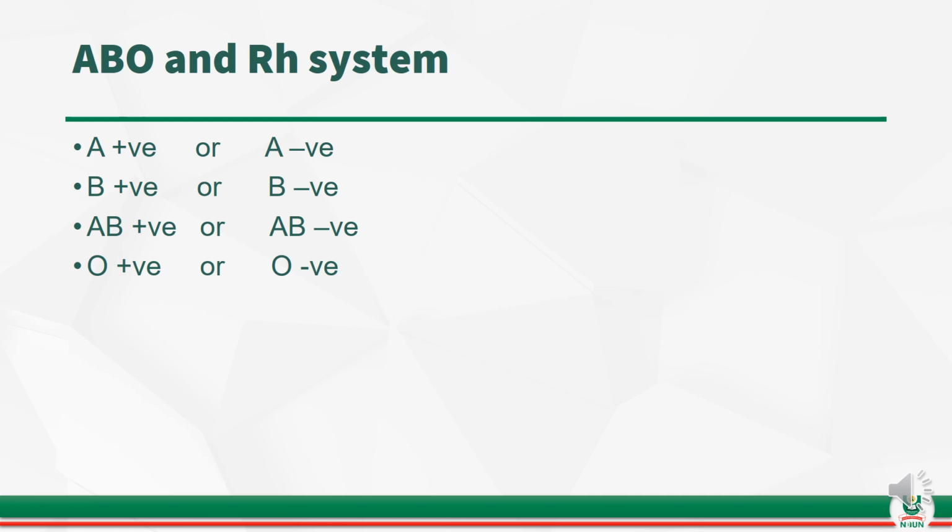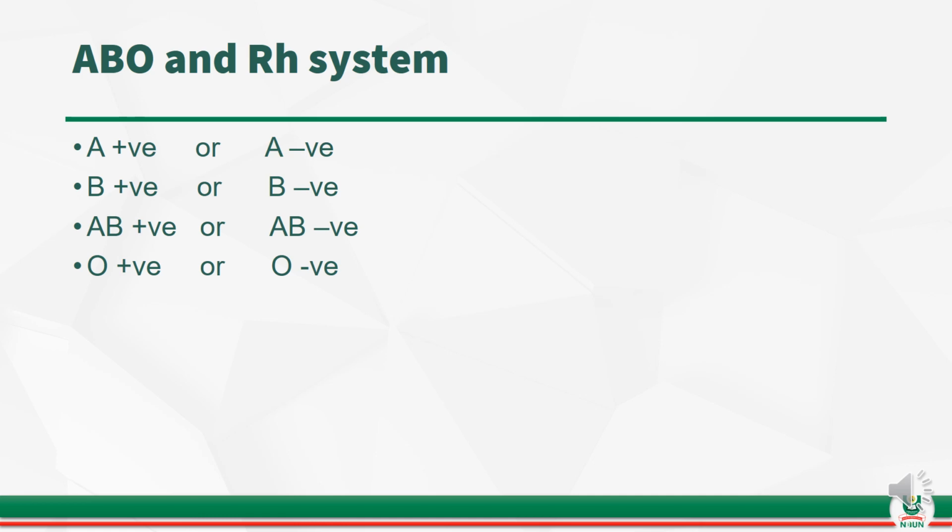Because of the ABO and RH systems, there is usually a combination of these systems for any individual. That is, any individual at any time will have a combination of both the ABO system and the rhesus system.